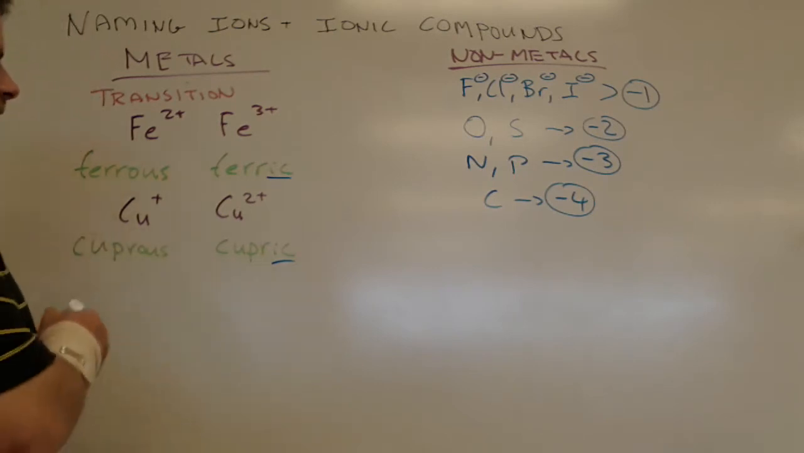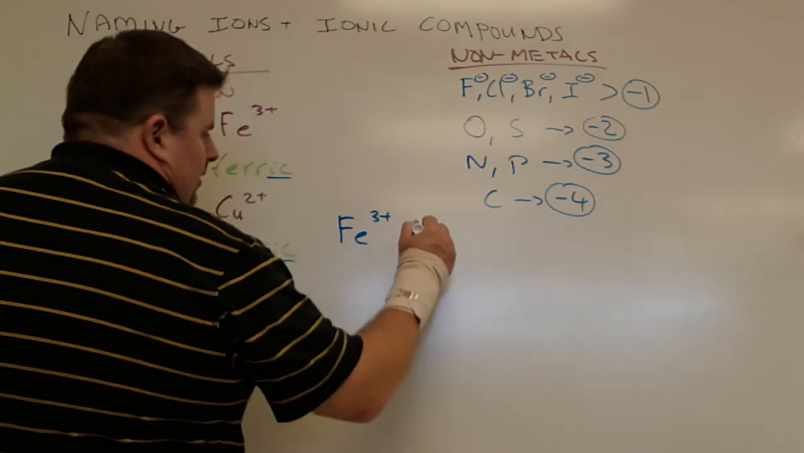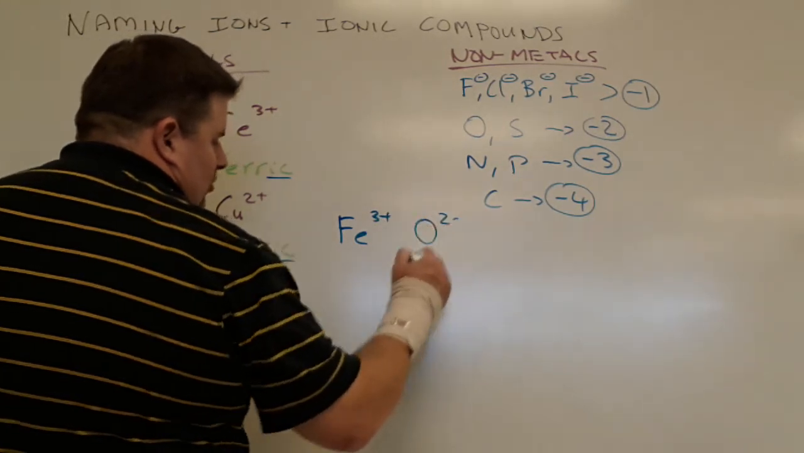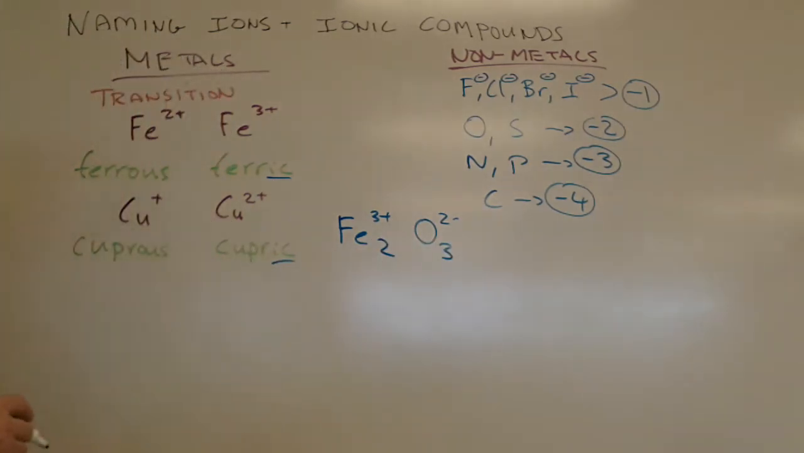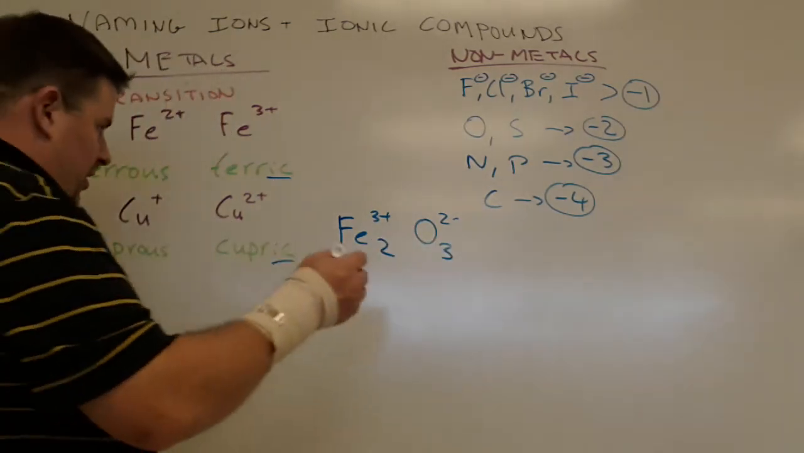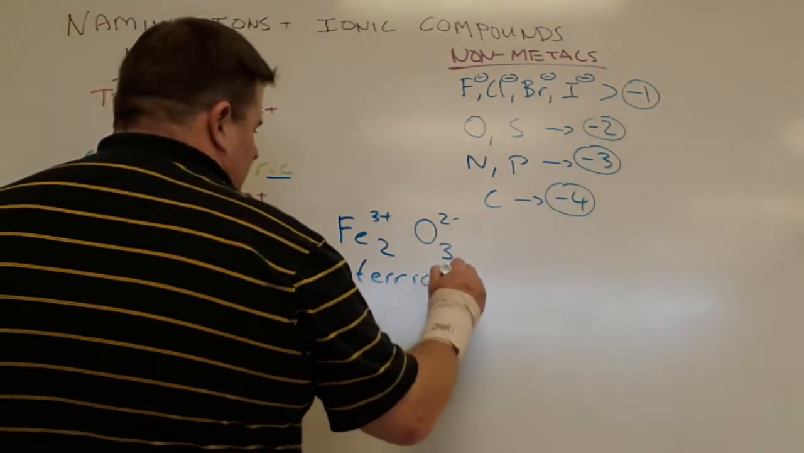So if I have Fe3 plus and oxygen, that's 2 minus, remember, I'm going to put that there just like with oxygen. So this is rust, and rust is ferric oxide.